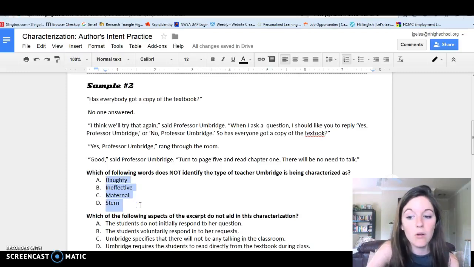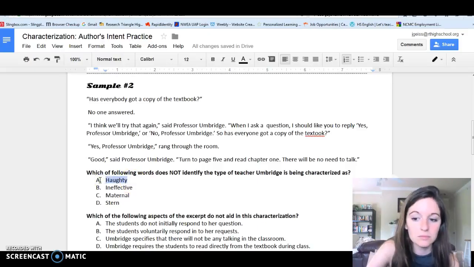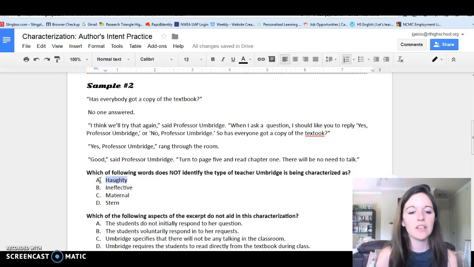When you are deciding upon words to identify what kind of character the character is, how they're being characterized, use the process of elimination. So haughty means kind of like snobbish and self-centered and proud. So that's definitely a possibility. Ineffective means not effective.